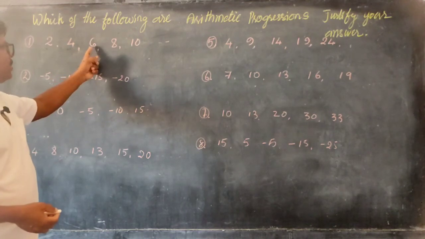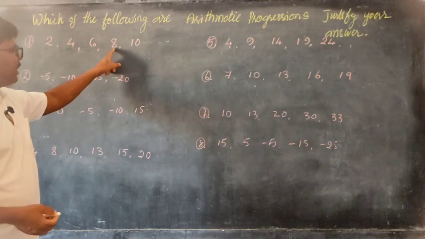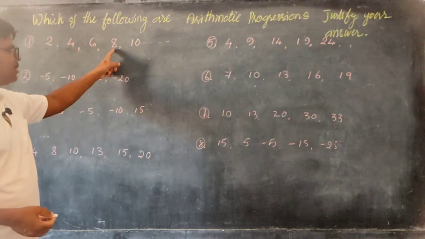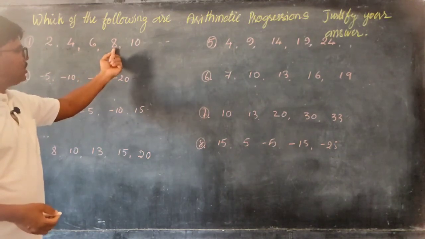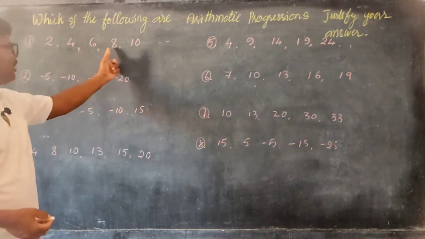Similarly, 2 is added to get this. The preceding number of 8 is 6, so to 6 we are adding 2 to get 8. Similarly, the preceding number of 10 is 8, and 8 plus 2 is equal to 10. So like this, a fixed number 2 is added.